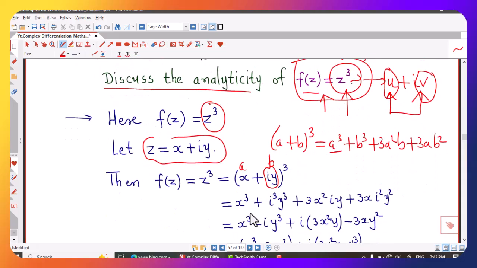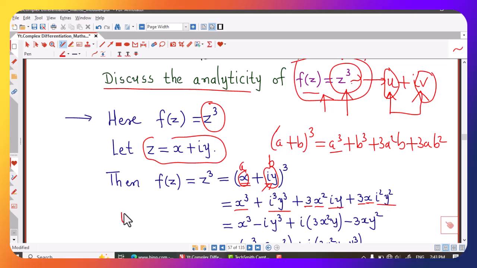So a cube means cube of x, b cube that is cube of i into y, that is i cube y cube, then 3 into a square into b, that is 3 x square into iy, then 3 into a into b square, a is x here and b is iy, so square of iy is i square into y square.